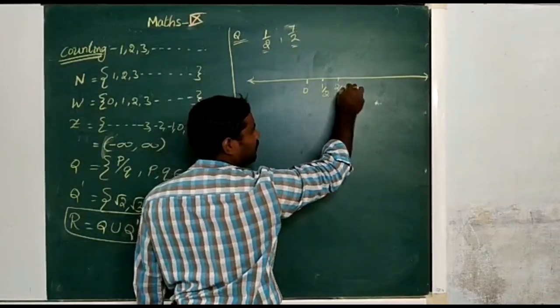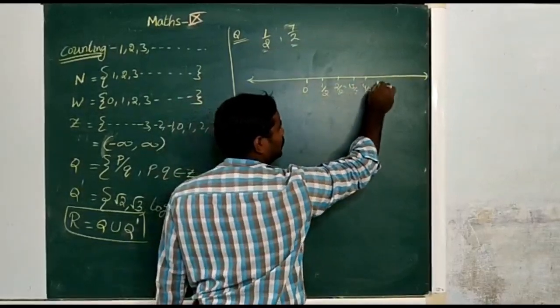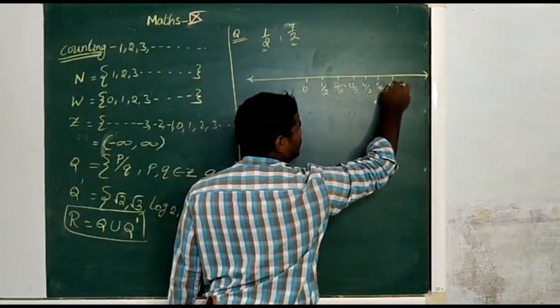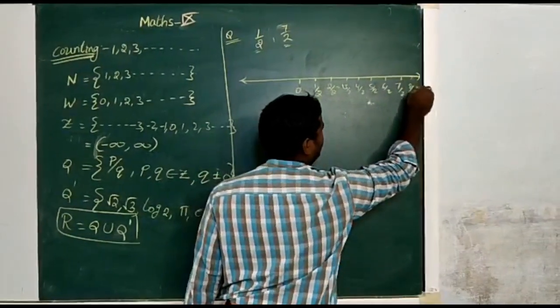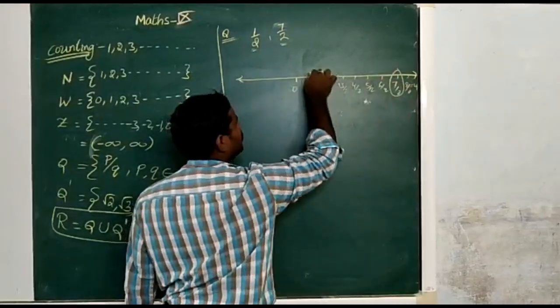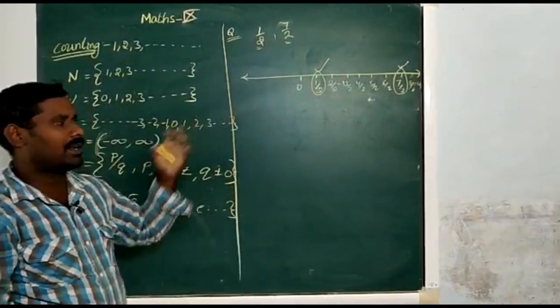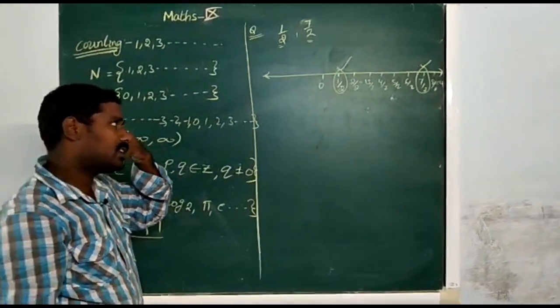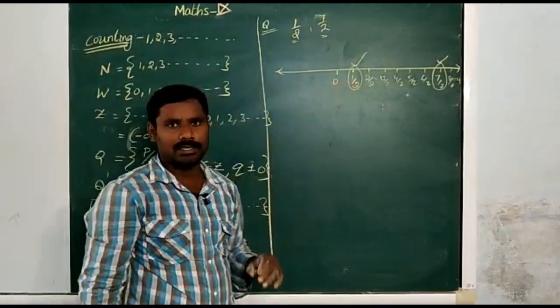2 by 2 is nothing but 1. Then 3 by 2, 4 by 2, 5 by 2, 6 by 2 and 7 by 2, and 8 by 2 is nothing but 4. Now I want 7 by 2 and 1 by 2. These are represented on the number line. Like this you have to represent rational numbers on the number line.